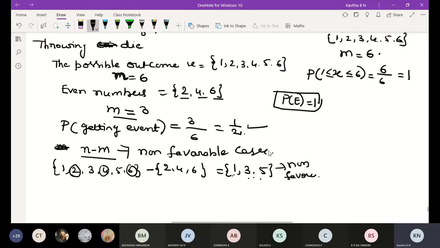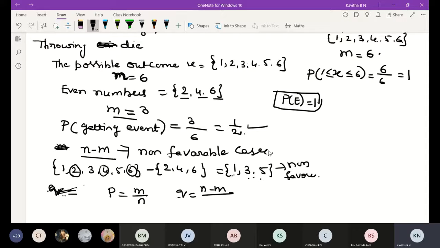Then P is the probability of getting favorable cases, but Q is the probability of getting non-favorable cases. P is equal to m by n. Q is n minus m by n, the probability of non-favorable cases. Non-favorable cases here, 1, 3, 5, is nothing but n minus m.